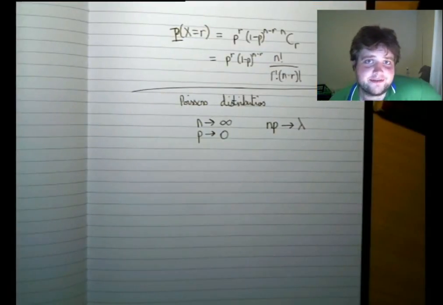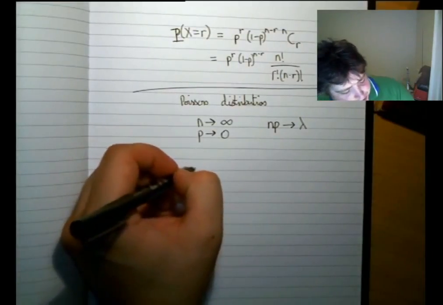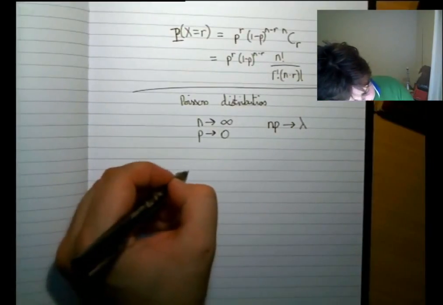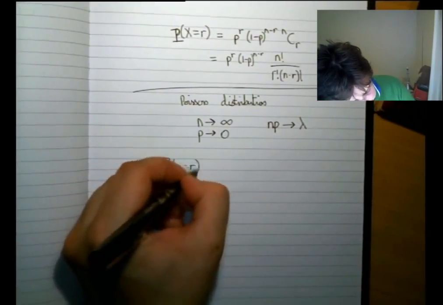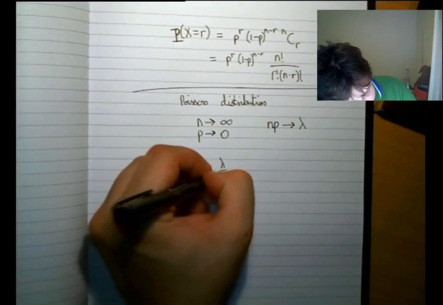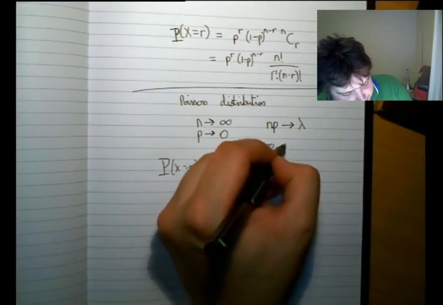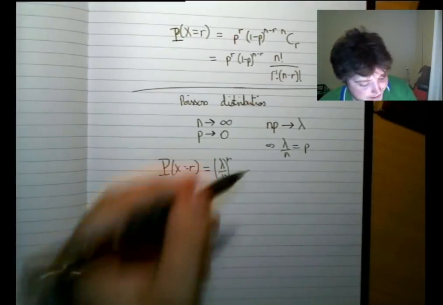Now, unless you want this to get very involved and nasty and far too hard for someone not very clever like me, you are going to choose to replace p. So the probability that x equals r is equal to (lambda over n) to the r. All we've done there is take this and say that lambda over n is therefore equal to p.